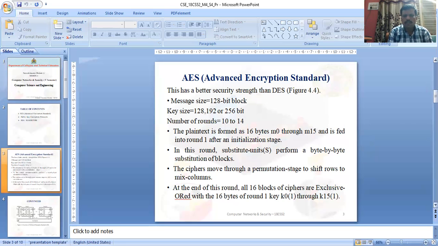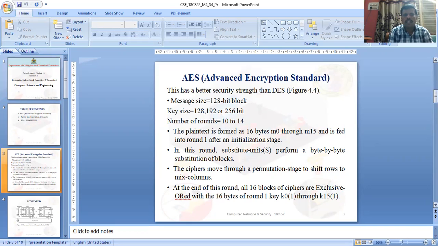In the Data Encryption Standard, the plain text is 64 bits. With a 64-bit plain text, hackers can access it, and the ciphertext can be easily guessed and detected with some cryptography techniques. That is one of the weaknesses. Also, the key size: DES uses a 56-bit key, which hackers can easily break.